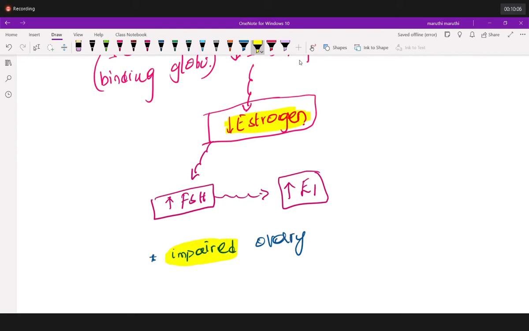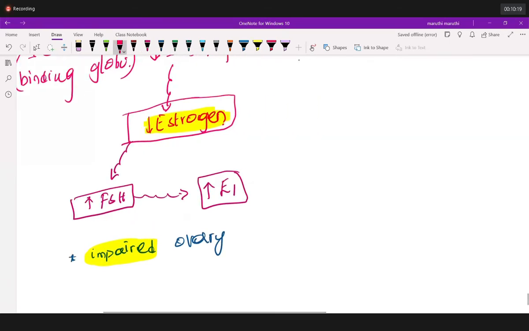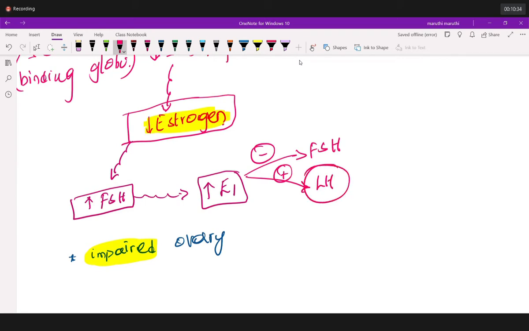Now that the ovary is damaged, your peripheral fat tissue will produce E1. Now, if E1 is more, E1 will cause one more problem. It will give negative feedback to FSH. At the same time, it will give positive feedback to LH. Everybody clear so far? Now listen to me very carefully.